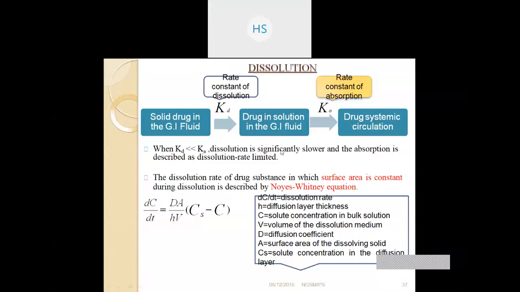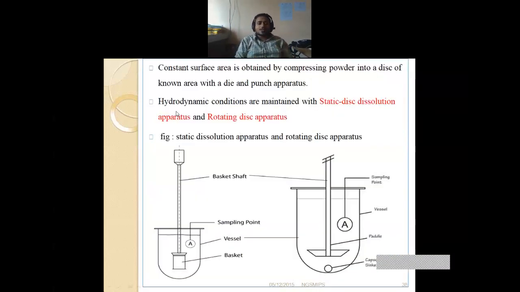So, sir, let's start with the dissolution. Why we are using dissolution, I have already discussed last class. Okay? I have already discussed last class why we are using dissolution study. Right? So next, we're just discussing how many types of dissolution-based apparatus. So, dissolution-based apparatus mainly USP type 2 apparatus. It is mainly two types of apparatus. One is the paddle type, another one is the basket type.